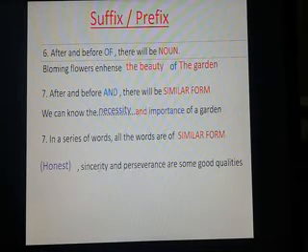Sincerity is a noun, perseverance is also a noun. All the words of this series are nouns, so you must transform "honest" into a noun. Okay, the noun word of honest is "honesty," so honesty is the suitable word. Honesty, sincerity and perseverance are some good qualities. All these three words are nouns.